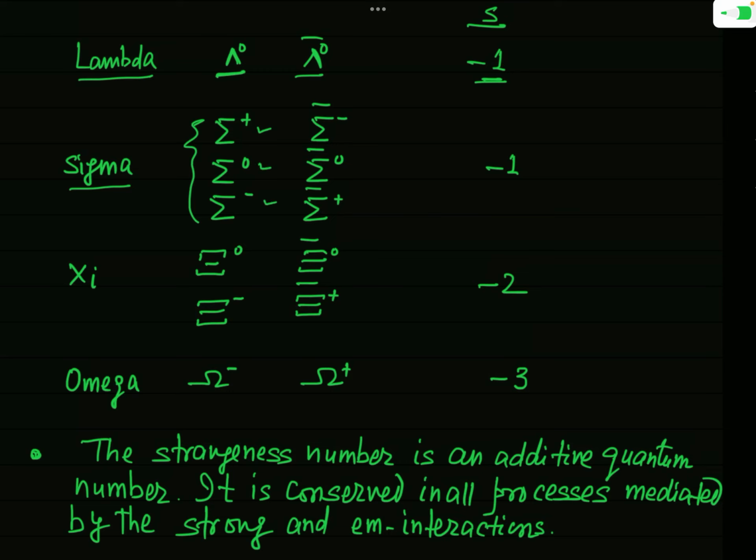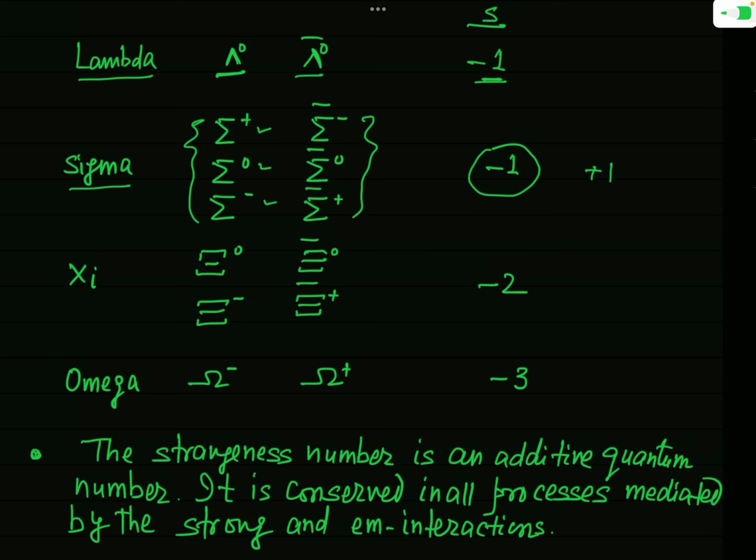All these three sigma particles have strangeness number minus 1. So what will be the strangeness number of their antiparticles? All these three antiparticles of sigma will have strangeness quantum number plus 1.